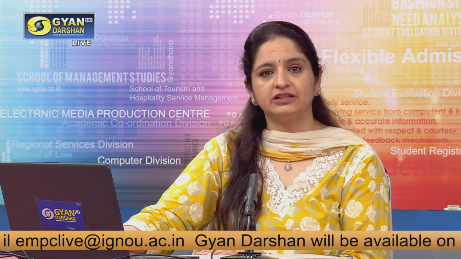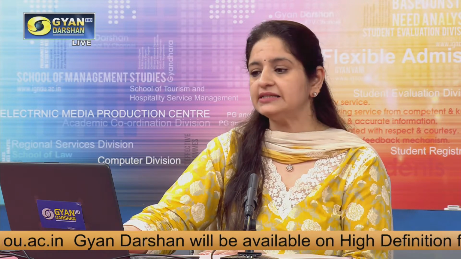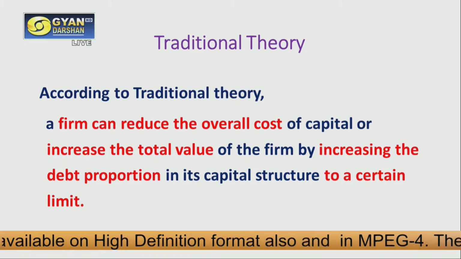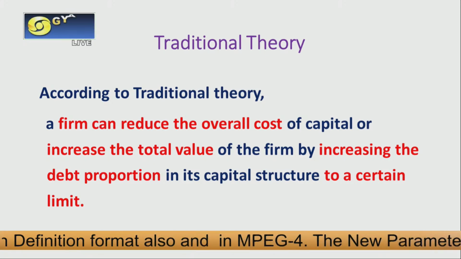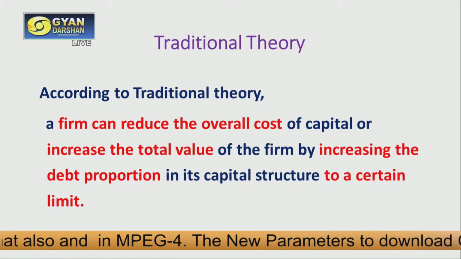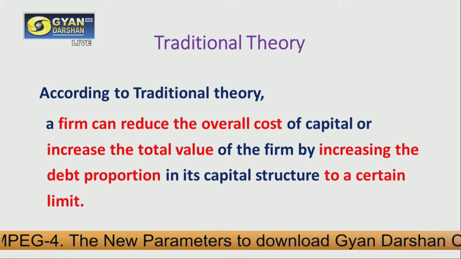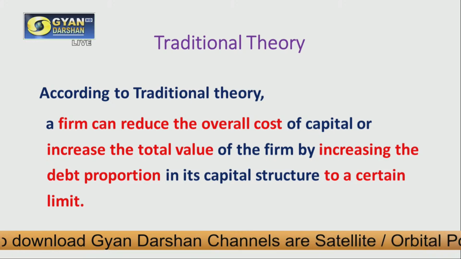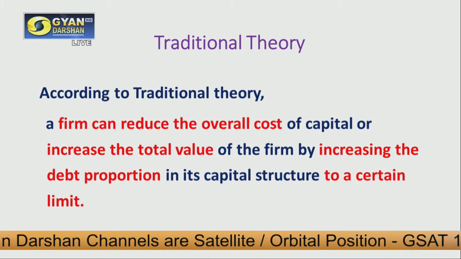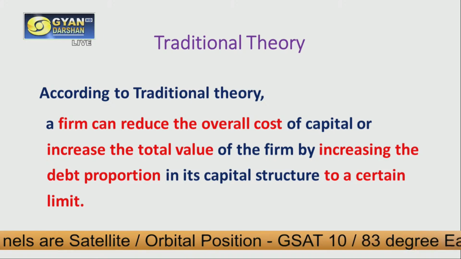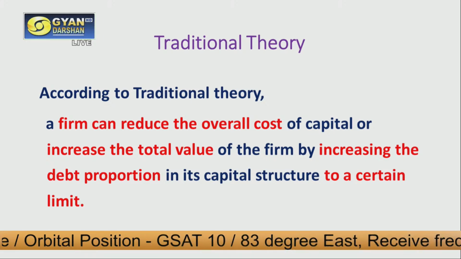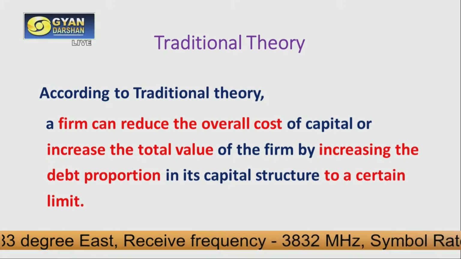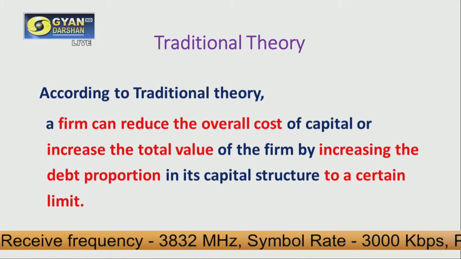Now after this we have the third theory of capital structure, that is the traditional theory. This is part of the relevance theory. Why? Because this theory also says that if we are changing the capital structure, it is impacting the value of the firm as well as the overall cost of capital. But yes, this theory says that this impact will remain up to a certain extent. So according to the traditional theory, a firm can reduce the overall cost of capital or increase the total value of the firm by increasing the debt proportion in its capital structure, but up to a certain extent.